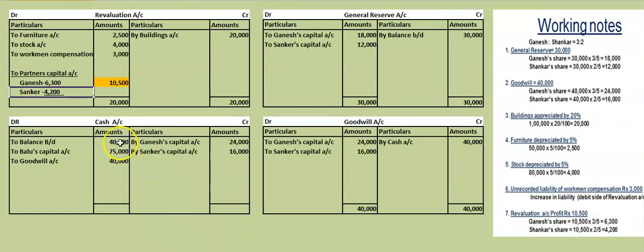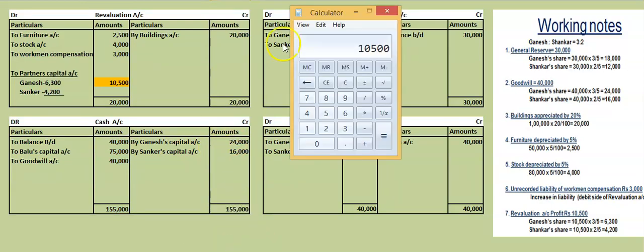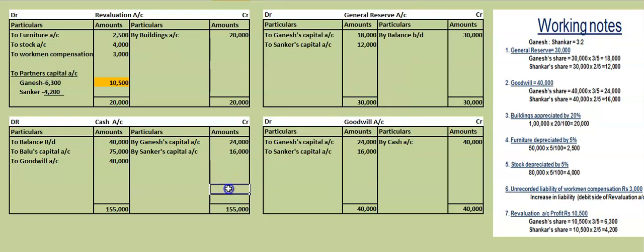Now what is the next? We have to balance the cash account. If we balance this one, 1,55,000. Same 1,55,000 we'll take here. Now what you have to do? 1,55,000 minus 24,000 minus 16,000. How much is the balance? 1,15,000. This 1,15,000 is the cash balance.